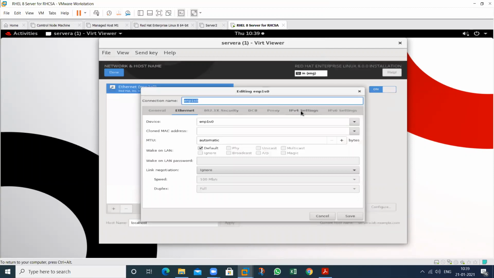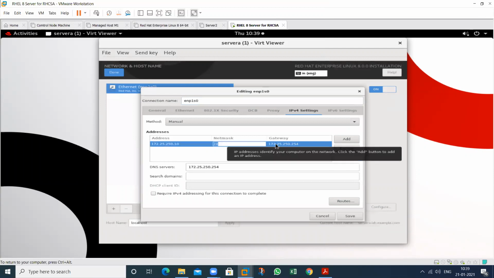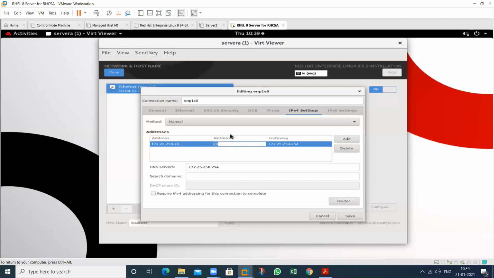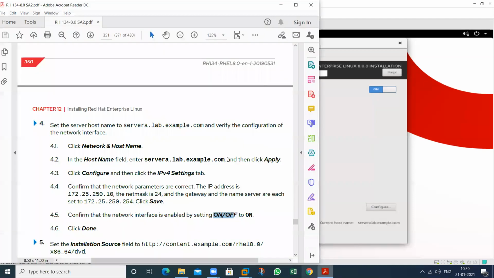See IP version 4, where is this one? Here IP is already selected. This one 25.0 net mask, this one. That is already predefined. So we don't have to write this again. Then save this one. Then see here, there is a localhost. And what we should have to type? server a.lab.example. So provide this particular name.